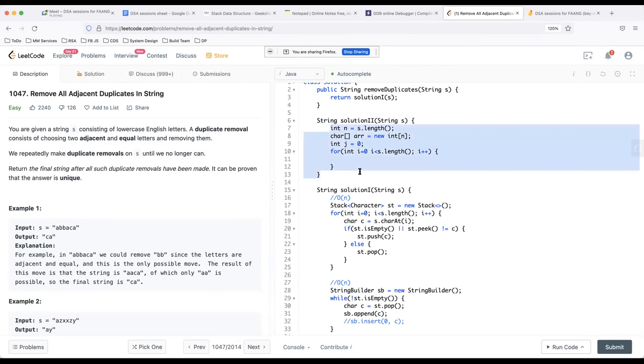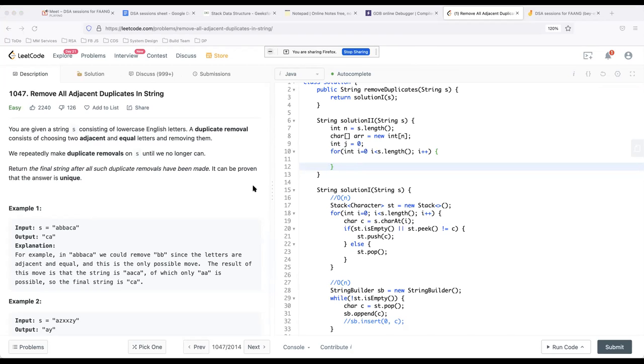Can someone share thoughts about this solution which we are going to discuss? I think I got it. Okay. So you would go through the string and keep a current index, that's your j.